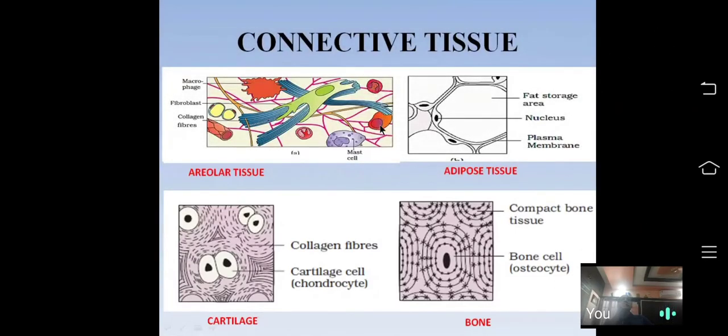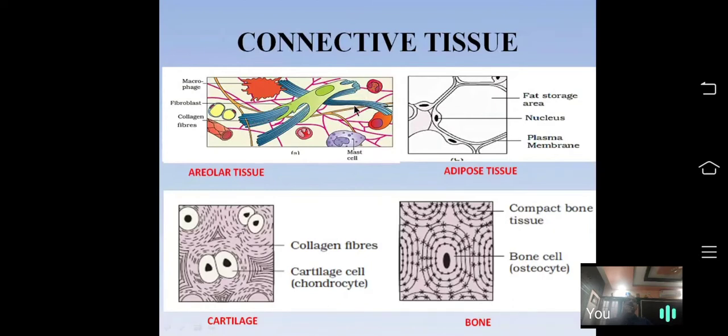Next, one more type, adipose cells. Adipose cells are also present in the areolar connective tissue, along with fibroblast cells, macrophages, and mast cells. These mast cells produce the protein heparin, and some plasma cells are also present.